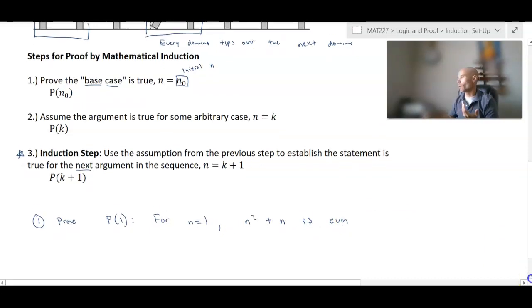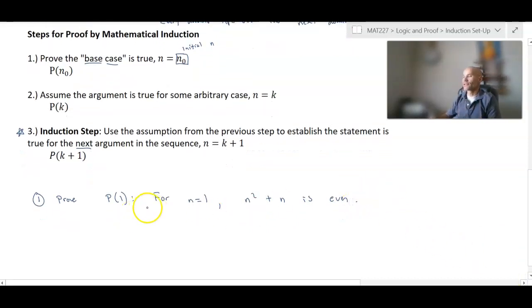Okay, so this is a plug and chug step, really. So we'll do 1 squared plus 1. Well, that's 1 plus 1, which is equal to 2. And that's true. So P of 1 is true.